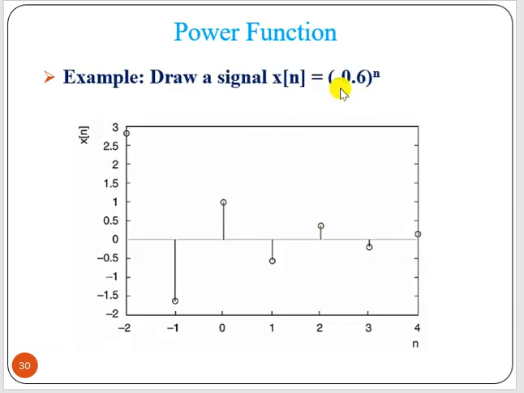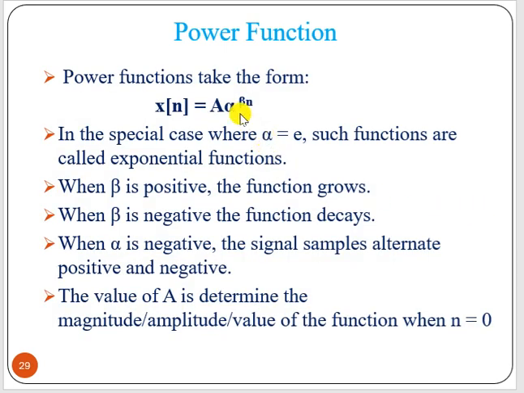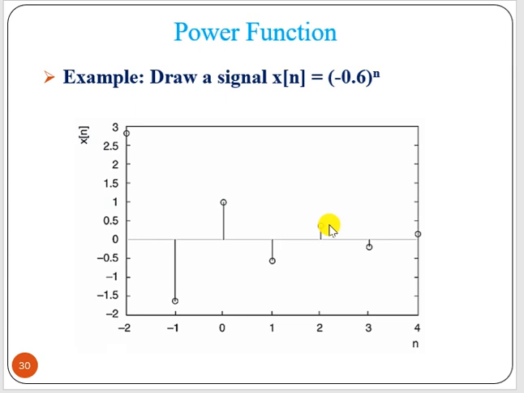So this is the plot of minus 0.6 to the power n. When n equal to 0, this value is equal to 1. And if you put n equal to minus 1, minus 2, you will get other values. And here you can see positive and negative values alternately. We are getting alternate values as here alpha is negative.